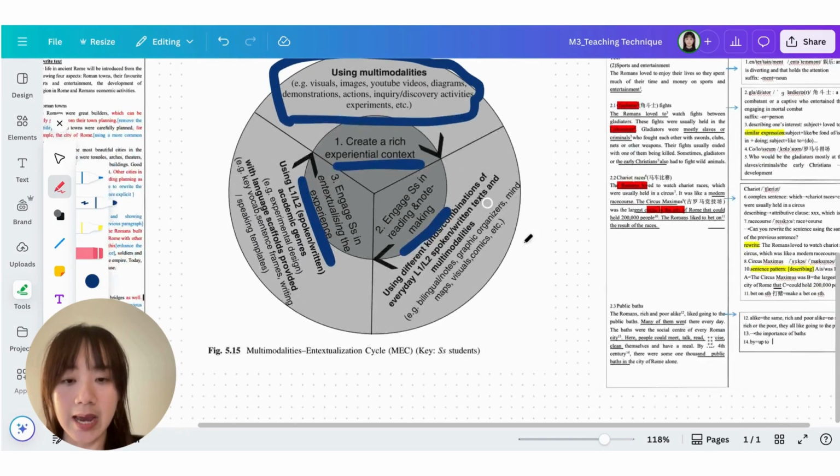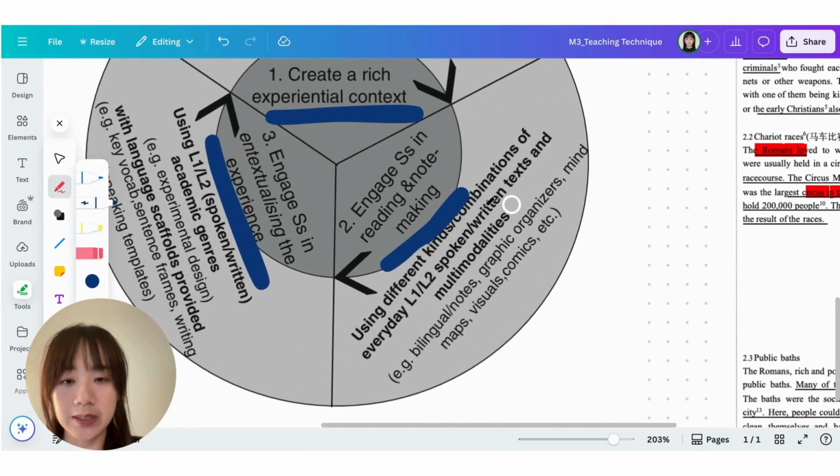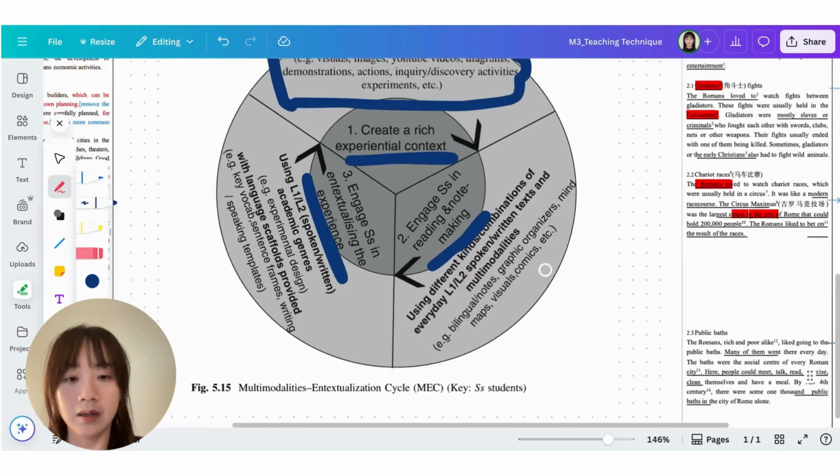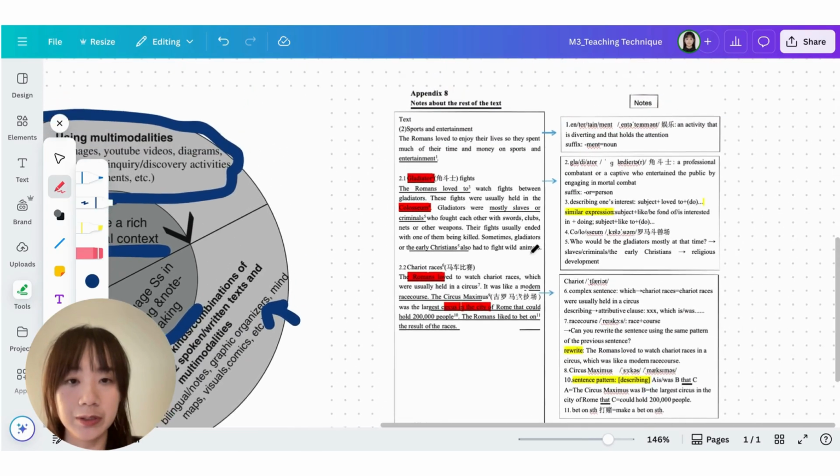The second stage is to engage students in reading and note taking. This stage particularly refers to applying teaching techniques like using bilingual notes or graphic organizers that we may use when applying the genre model in the previous module, where some graphic organizers may be used to present how the paragraph is structured. A mind map is also one of the formats that you can use in this stage. So here I would like to show you an example.